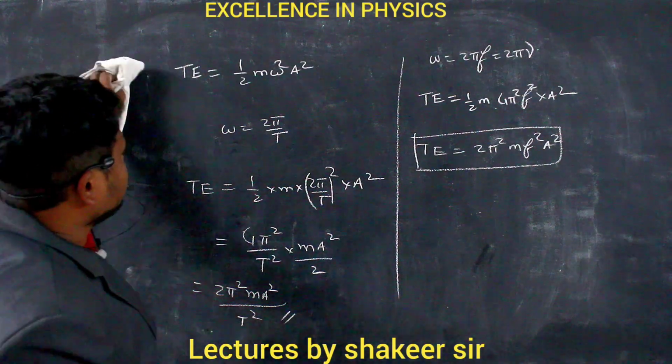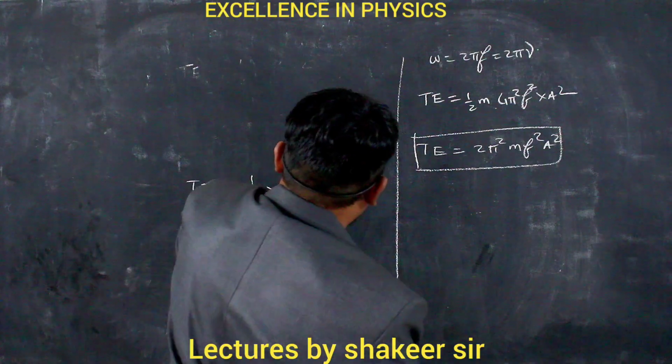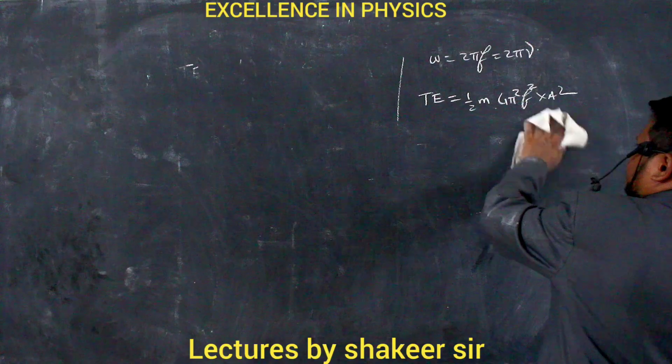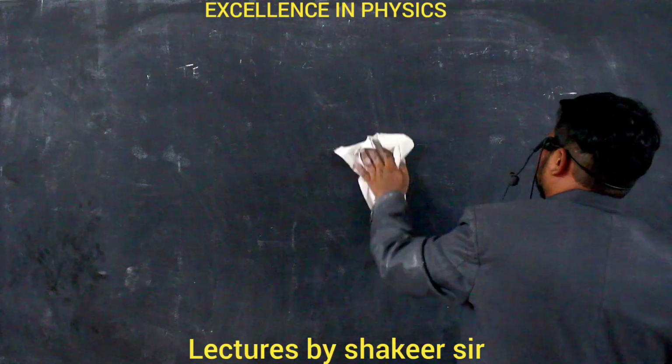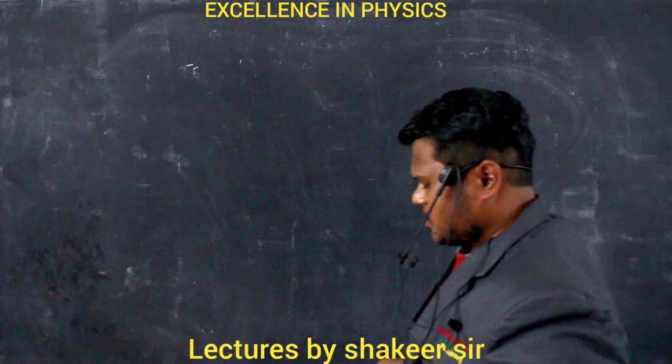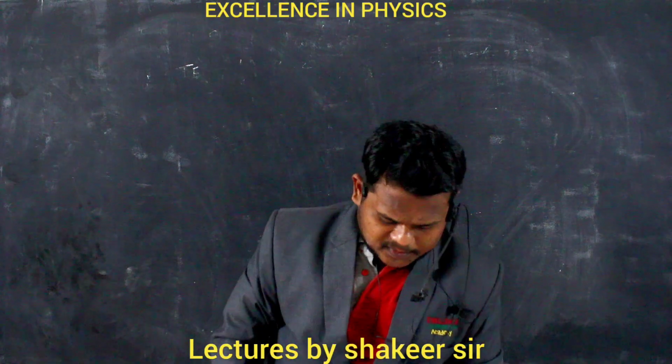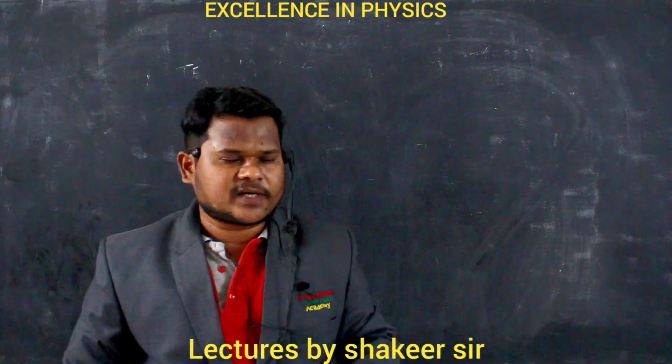Clear? Similarly, if I write equations of kinetic energy and potential energy for a complete oscillation, what is meant by a complete oscillation? In a time, the particle completes one complete SHM, one total cycle.